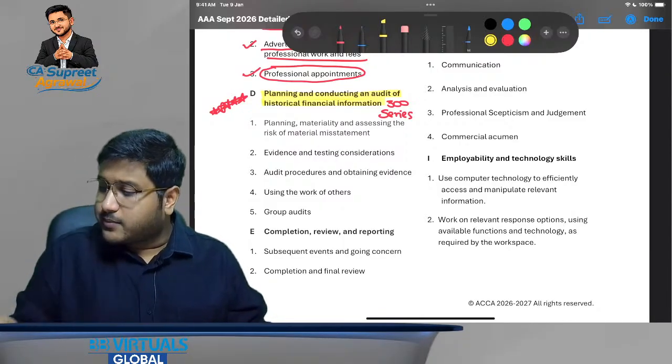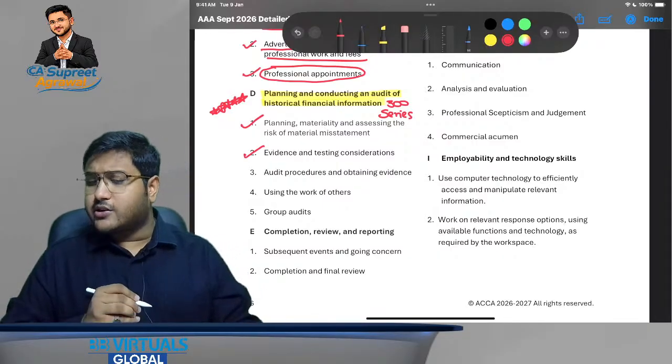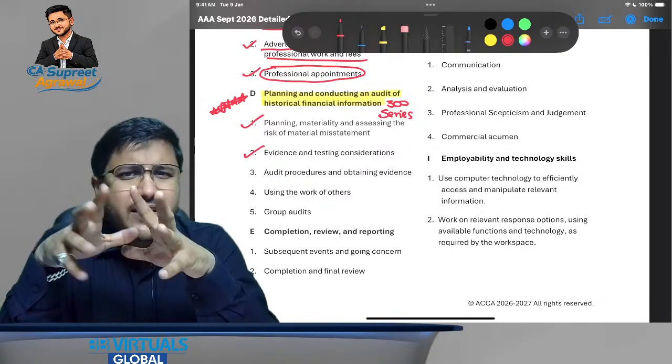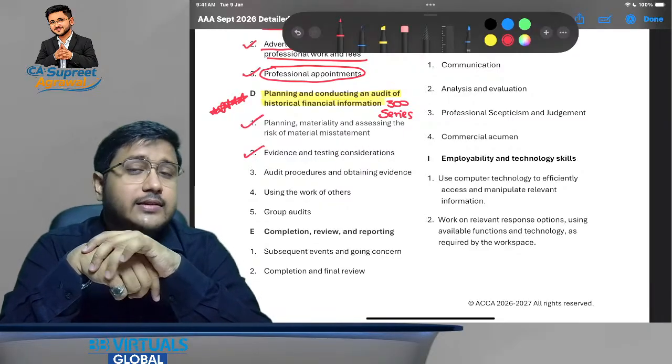Now let's discuss planning. We will be doing the planning, then evidence and testing considerations. Now what are evidences? Is it like the forensic evidence that we are talking about? Somebody has murdered somebody and now we need to collect the evidences? No. These are audit evidences.